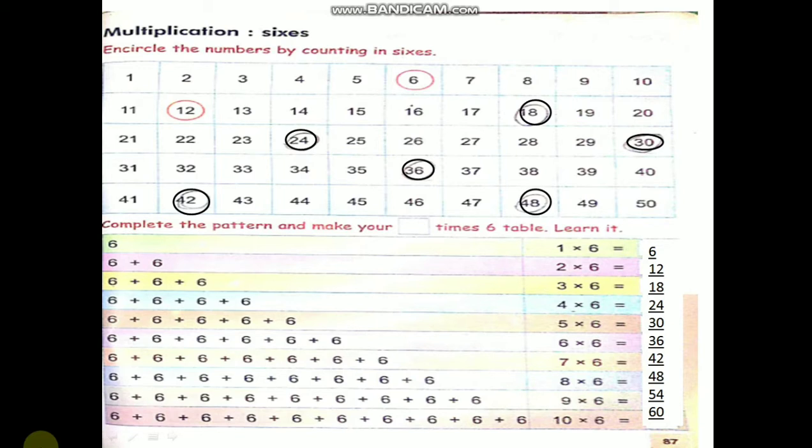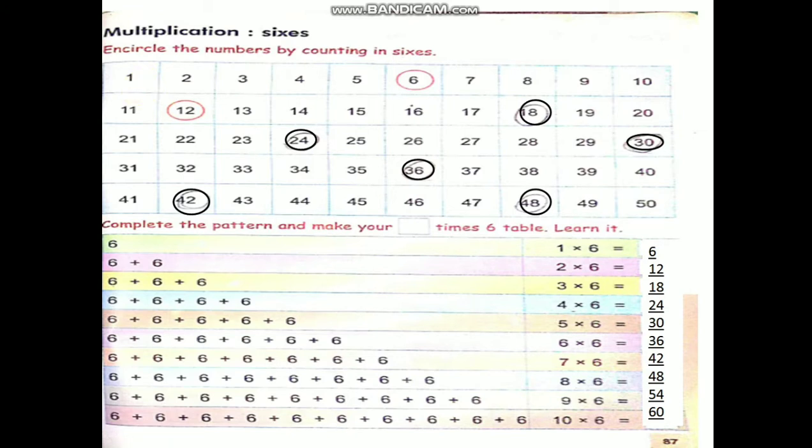Multiplication sixes. Encircle the numbers by counting in sixes. I told you, no, multiplication different ways. Repeated addition I told you. This is counting in six. Then if you count 1 to 50 numbers counting in 6, you will get 6 table, children. Here 1 to 50 numbers are there. You count by counting in sixes.